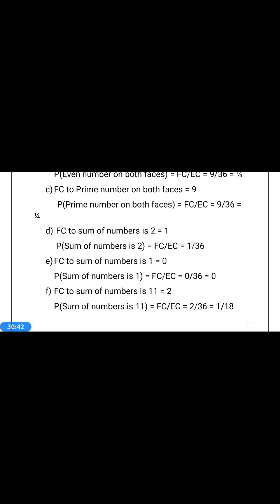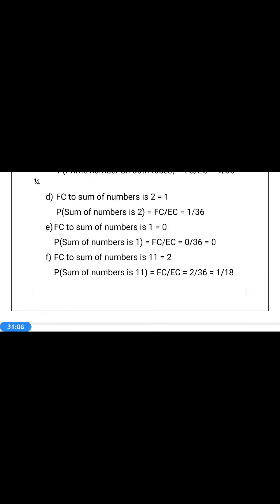Second problem. Favorable case for the sum of the numbers being 1. Is there any possibility that the sum of the two numbers in the above table is 1? No, because the sum obtained is from 2 to 12. So, in no event is the sum 1. Therefore, the favorable case for sum 1 is equal to 0. Therefore, the probability of the sum being 1 is 0. So, that's why the sum being 1 is an impossible event.